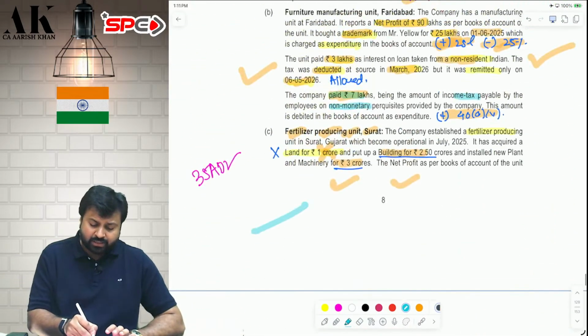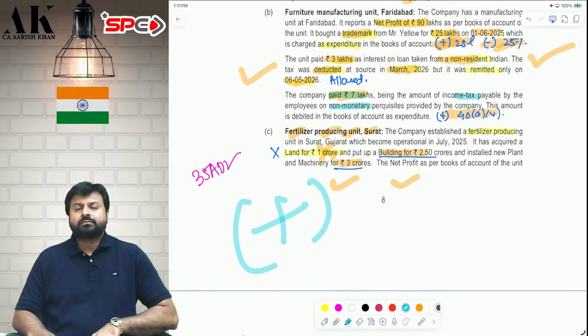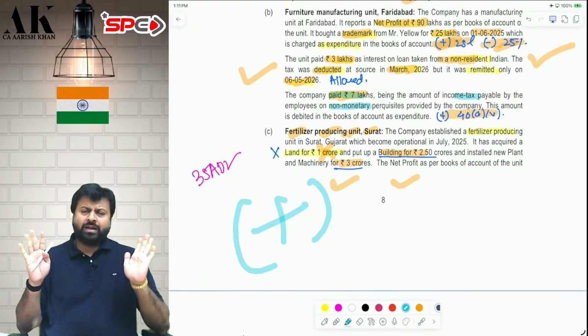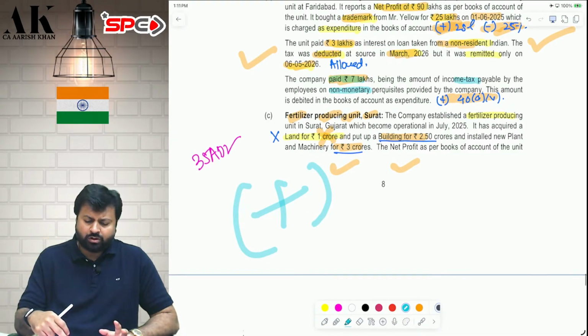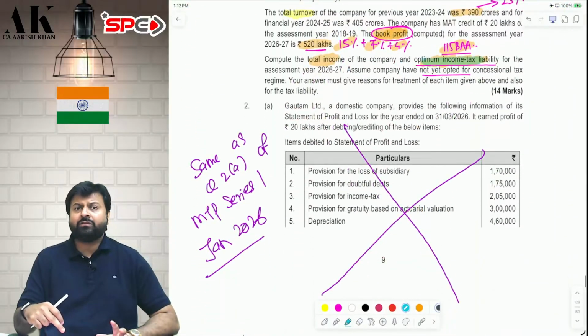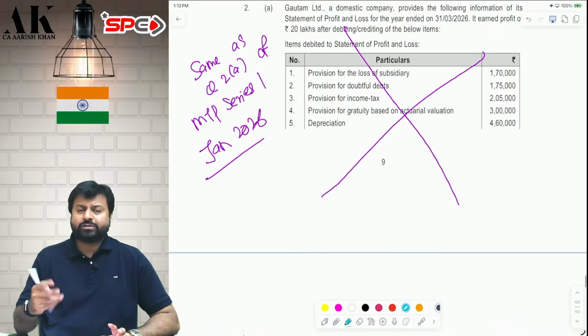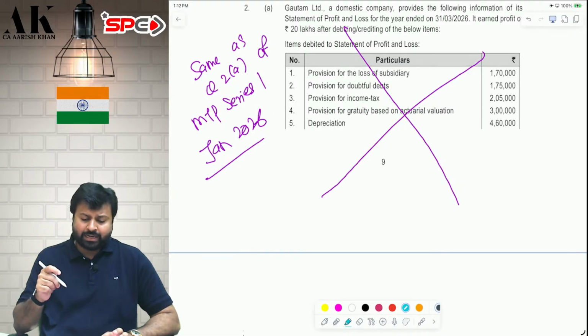Just add back the additional depreciation of this Surat unit. Additional depreciation will not be allowed. Rest all will be the same. I hope it is clear to all of you. Even ATM is allowed under 115 BAA. And then you check which is more beneficial. Go for that. I hope it is clear.